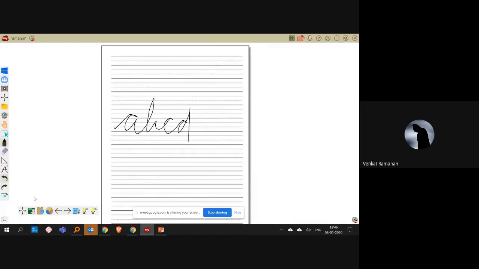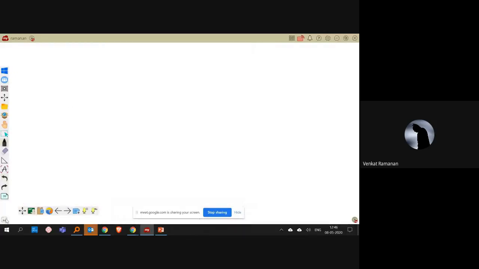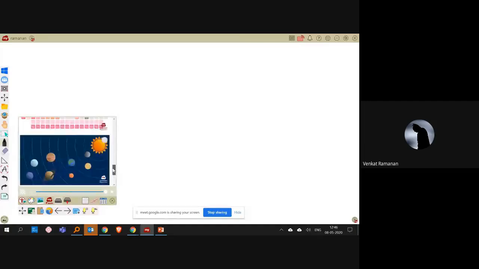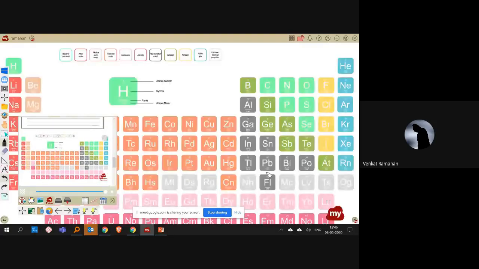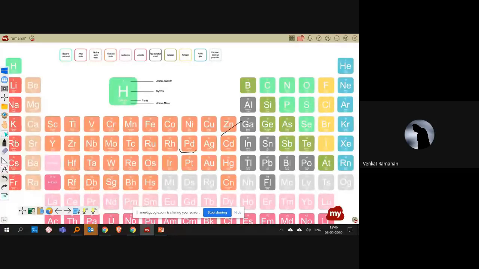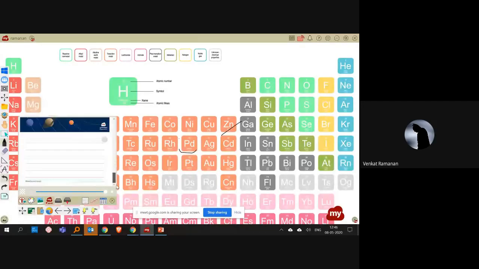So I was talking about these chemistry tools. Again, these options are available for you. So I can just have my entire periodic table, which can be embedded onto the platform. These are some things which I've already done. I have customized this for my requirement.